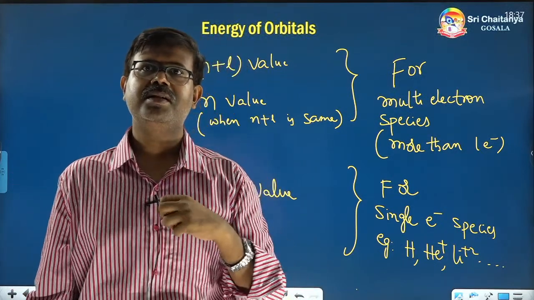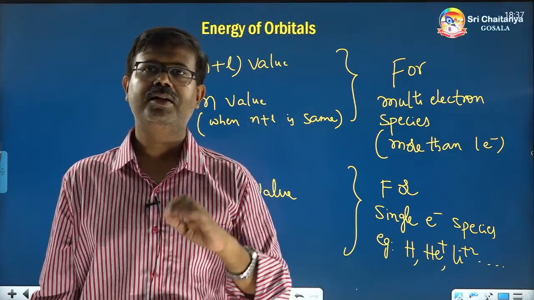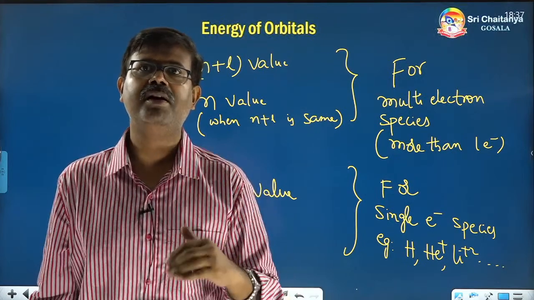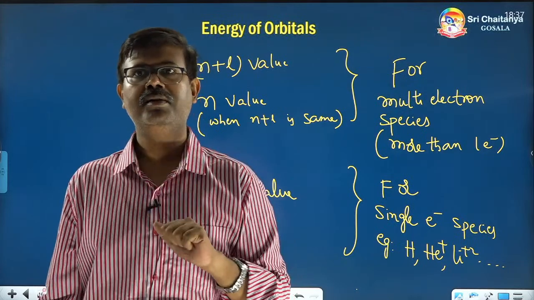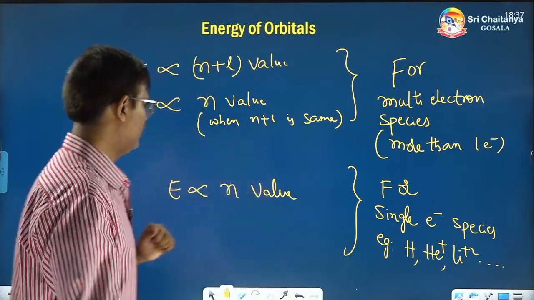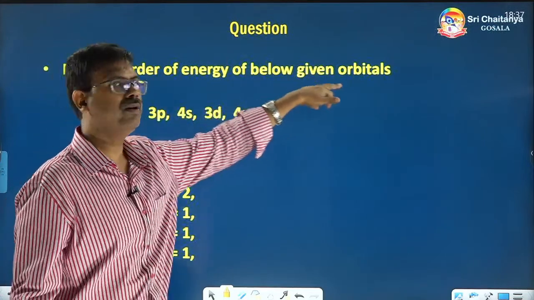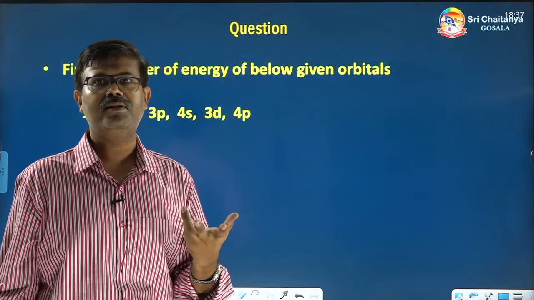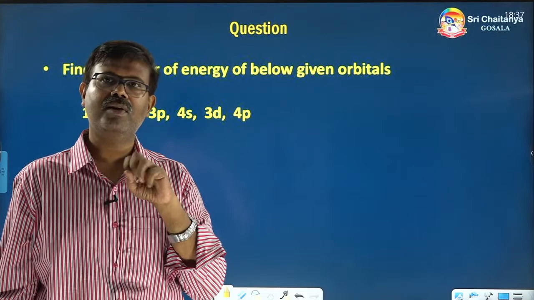Then remember, if they don't mention anything about the number of electrons, by default assume that the question belongs to multi-electron species and answer the question. Here they are not mentioning it, so take it as multi-electron.